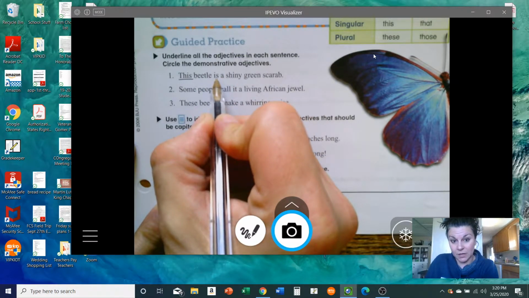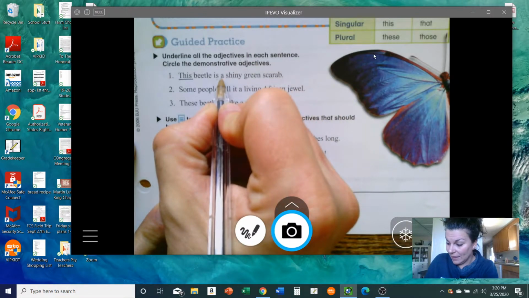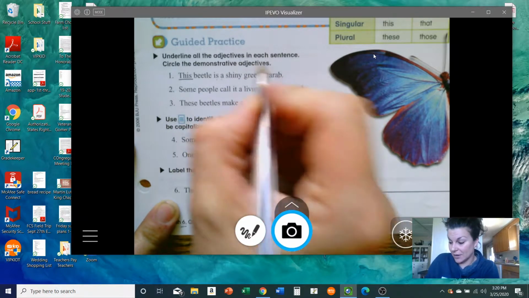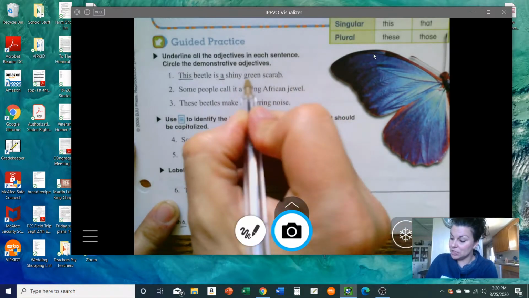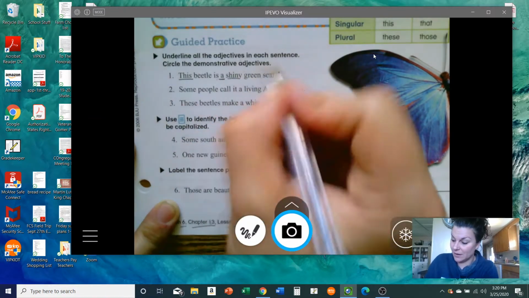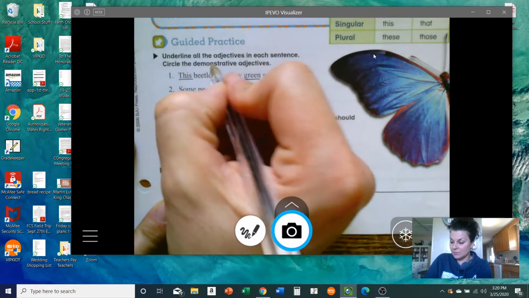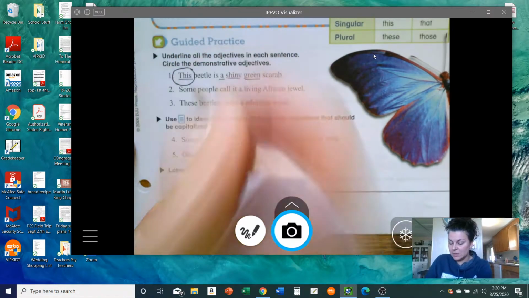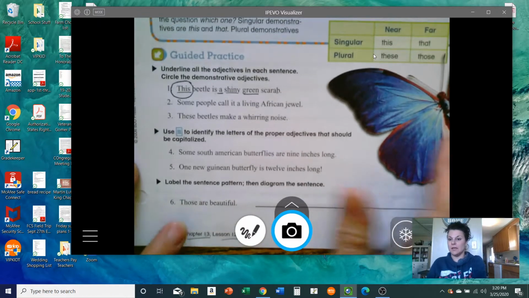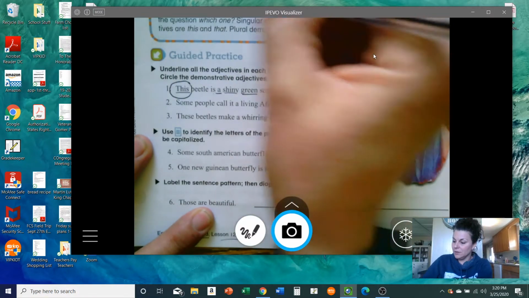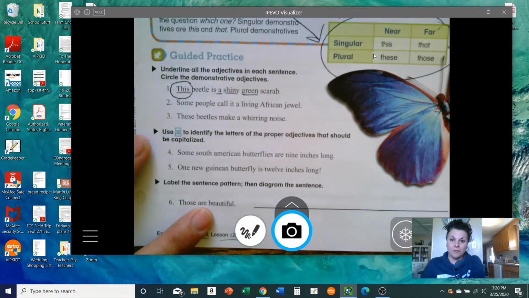Is is my linking verb. A describes the scarab. Shiny describes the scarab. And green describes the scarab. And I'm supposed to circle the demonstrative ones. And they have this little box here for you. These are all of your demonstrative adjectives.